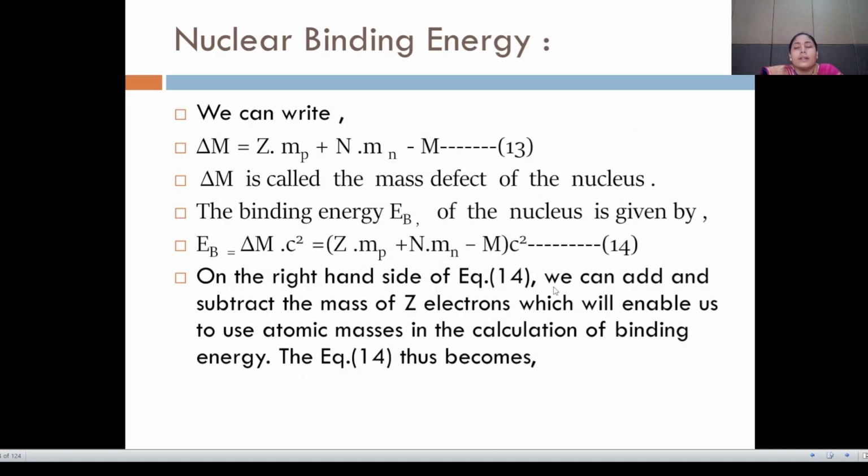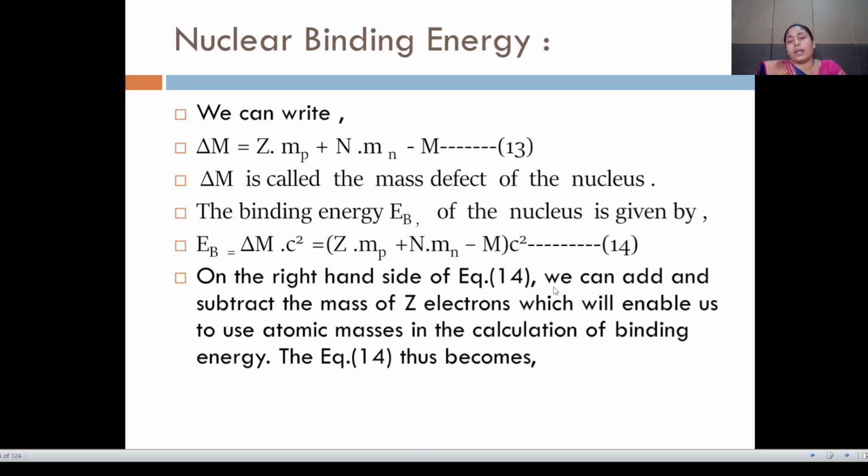We can write delta M is equal to Z into Mp plus N into Mn minus capital M. This is equation number 13. So delta M is called the mass defect of the nucleus. The binding energy EB of the nucleus is given by EB is equal to delta M into C squared, is equal to [Z into Mp plus N into Mn minus capital M] into C squared.